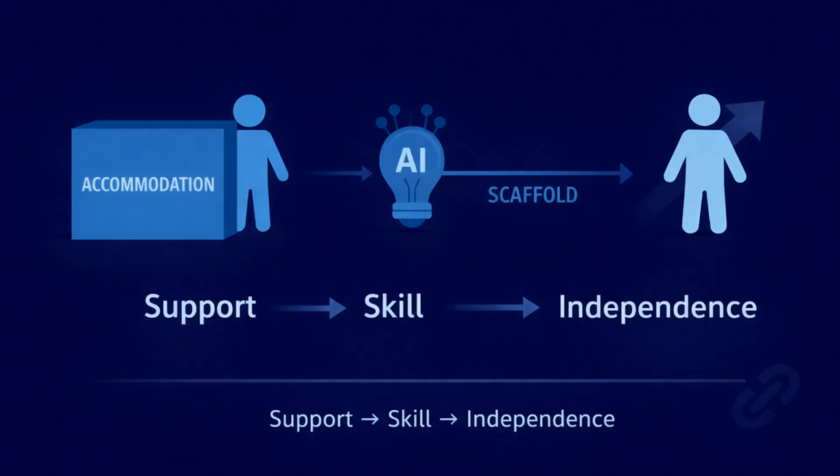The phenomenon is that AI can function as a scaffold for independence in learners with autism and dyslexia. The tension is that current accommodations provide support, but may not build autonomy or internal skill ownership. The consequence is increased anxiety and long-term reliance when independence is not intentionally developed.